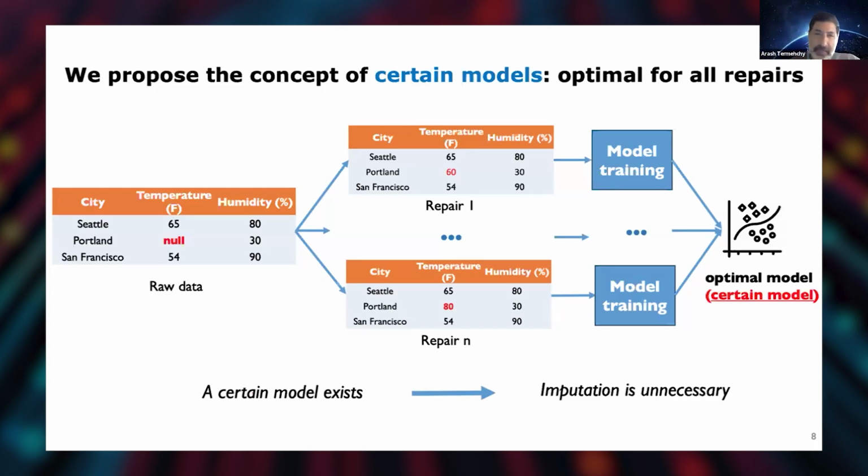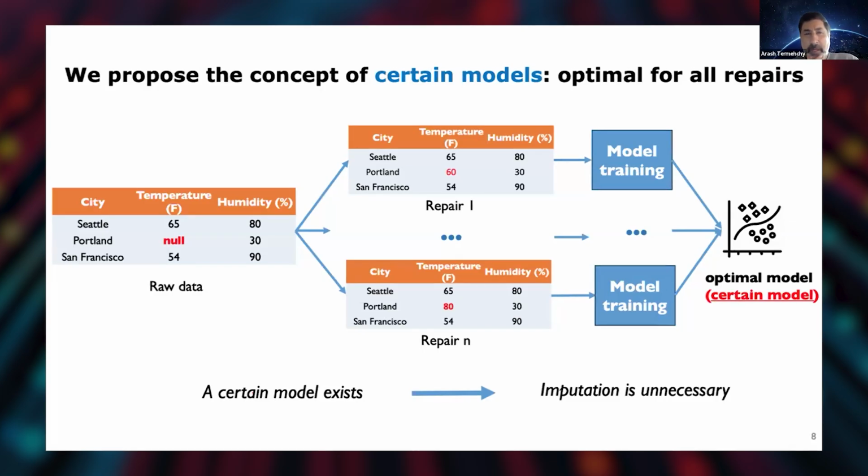But it's quite challenging to do this checking, right? Because in this definition, this setting, I have to materialize all the repairs one by one, and then train my model over every single one of them, and then check the equality of these trained models, right? So this is not an efficient way of finding a certain model.